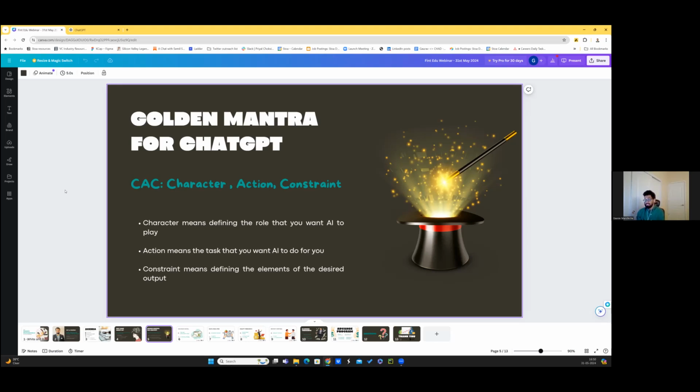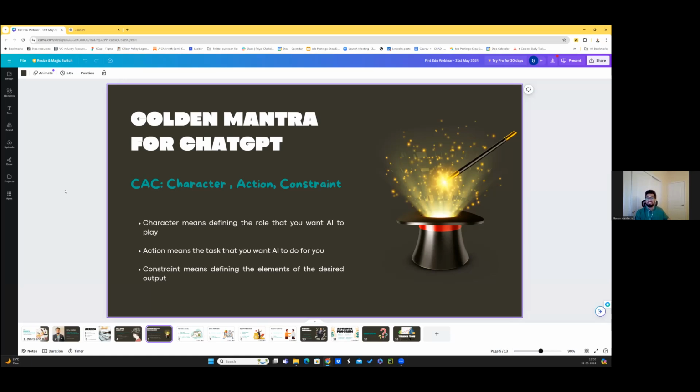And the third is constraints, which means defining the elements of the desired output. I'll tell you what constraint means. It's not as intuitive, but you have to define how you want things. So in this very email example, defining the tone, okay, make it more friendly or make it more strict, that means constraint. Or say the number of words, okay, I want the response in say 150, 200 words.